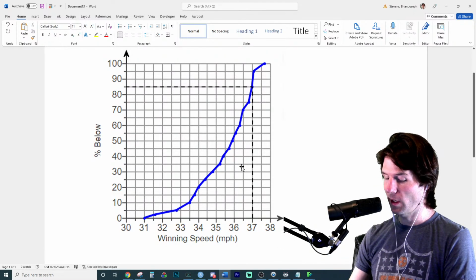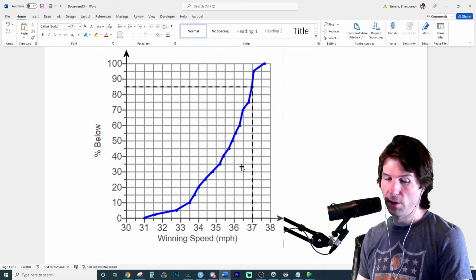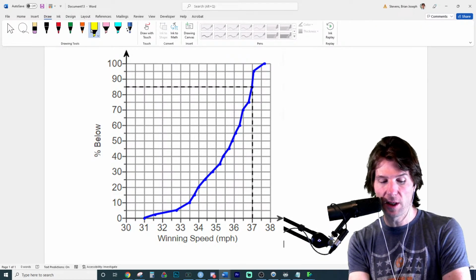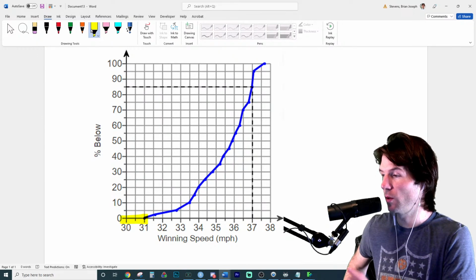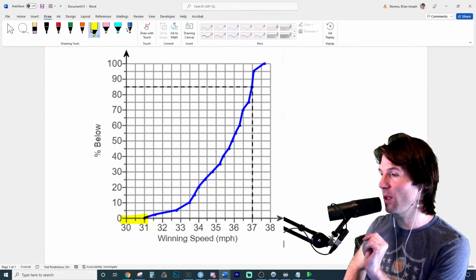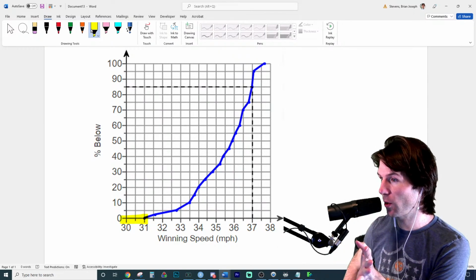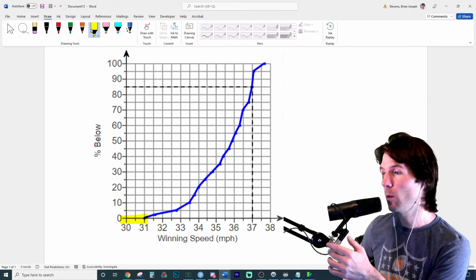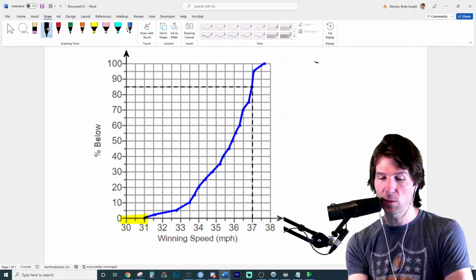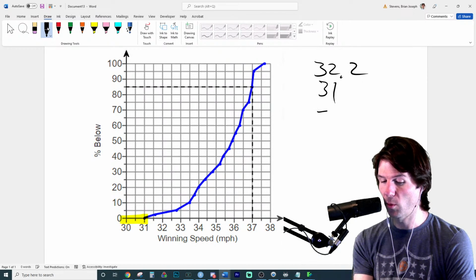Now, what we're doing right here is we're actually viewing the percentages through the data. The minimum value, which is down here at the 0th percentile, is a horse that had a winning speed of how many miles per hour. So try to read this right now. Just jump into the chat. The lowest winning speed for a horse. So we're looking at how fast was that horse going when it ran the race. Was that horse going 35 miles per hour? That horse was going 34. We're just collecting data on these horses. And as we collect the data on these horses, the lowest speed we would see, great job, Maria, right there, would be 31. So there's a bunch of different horse speeds that we have right here.